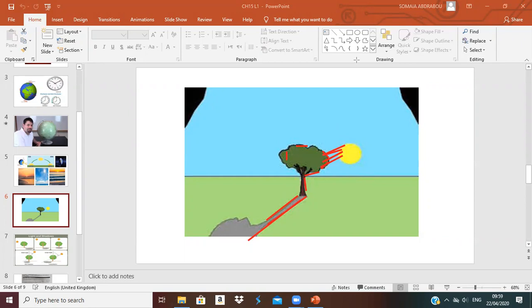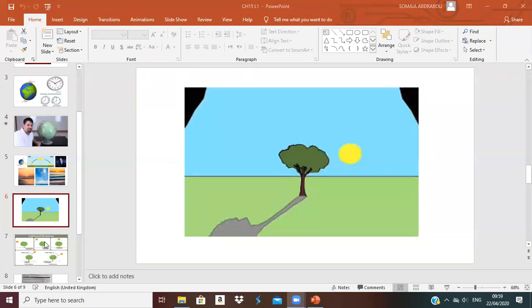So how does the shadow happen? When the sunlight gets blocked by any object that stands in the sunlight and blocks the way, while the sunlight is moving, it will make a shadow.